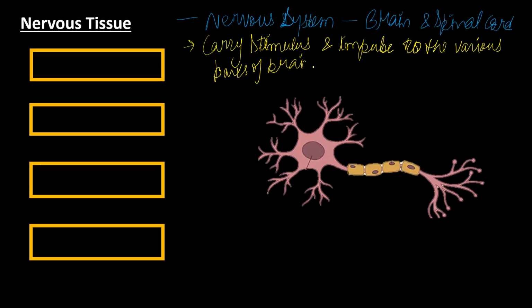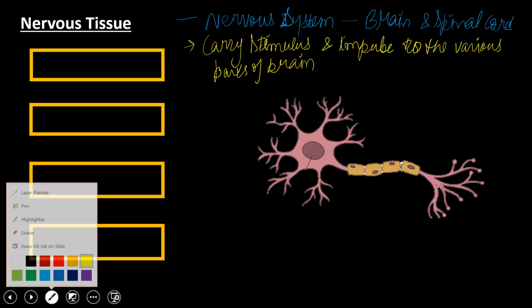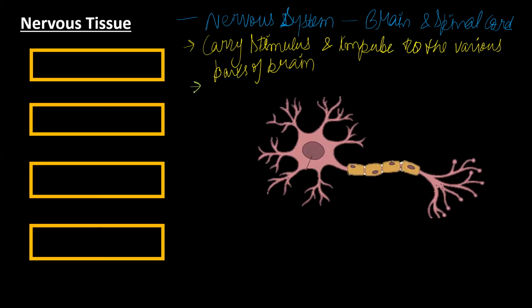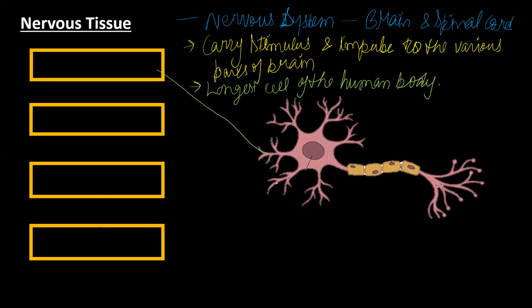Okay, now let us study the various parts. One peculiarity is that it is the longest cell of the human body. Clear? The first part, you can see the hair-like structures, they are known as dendrites.